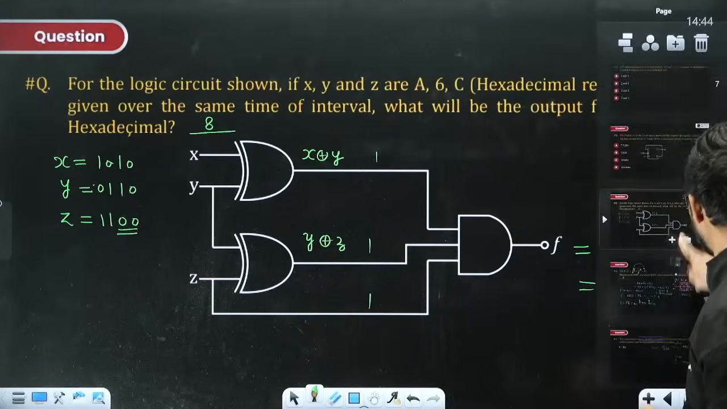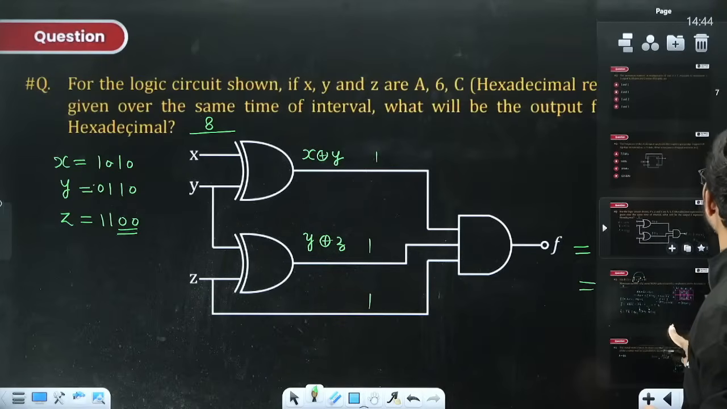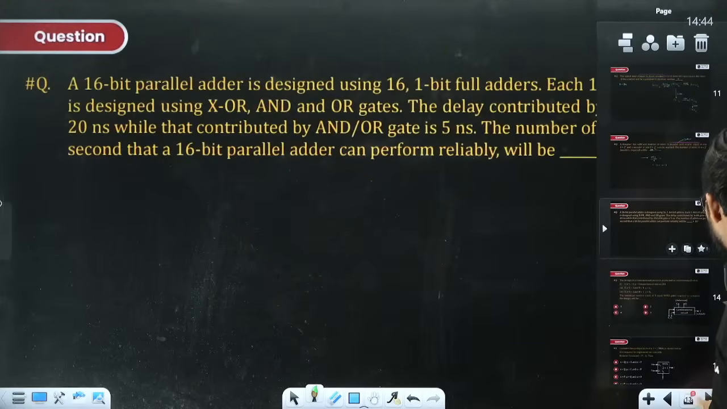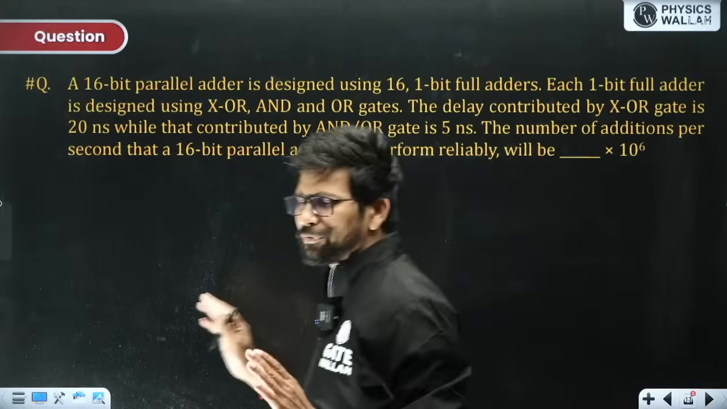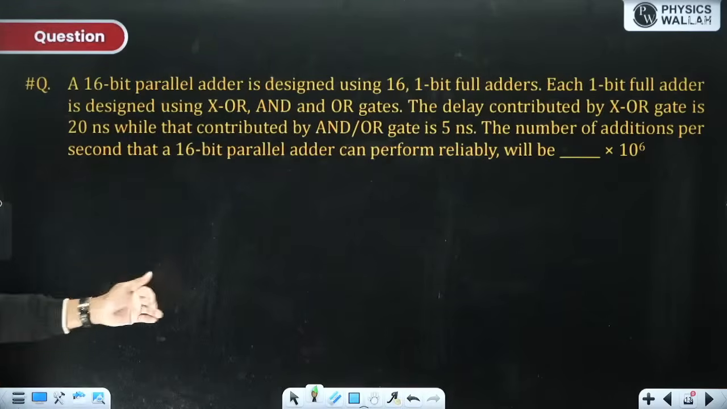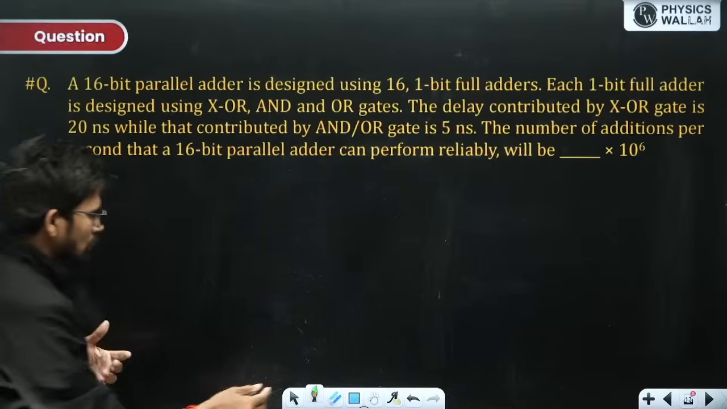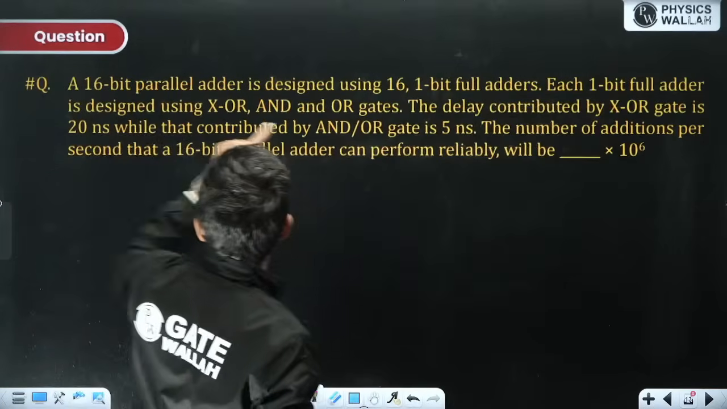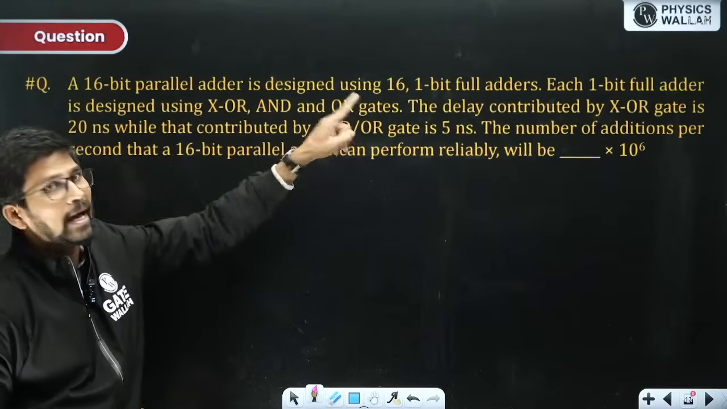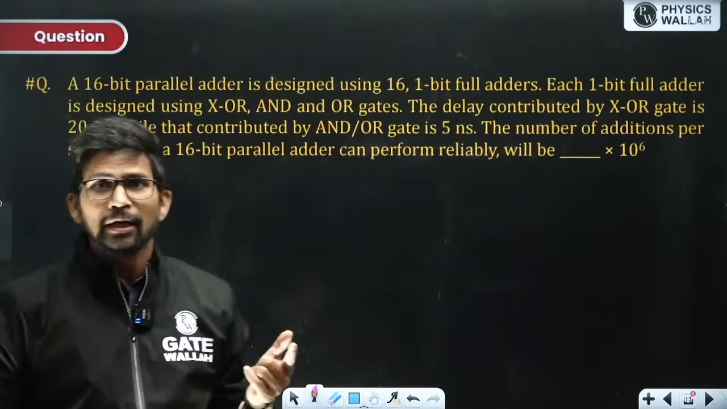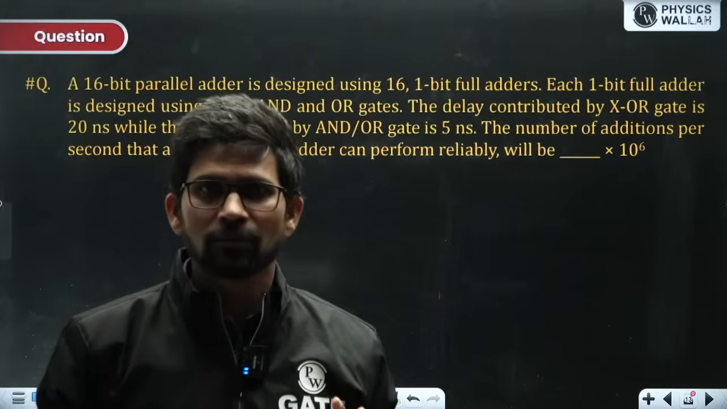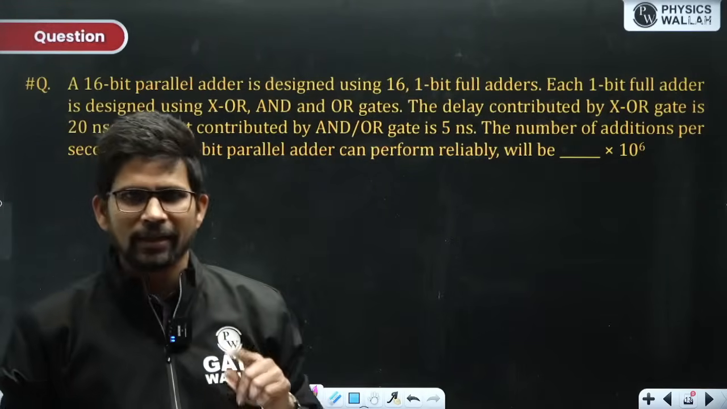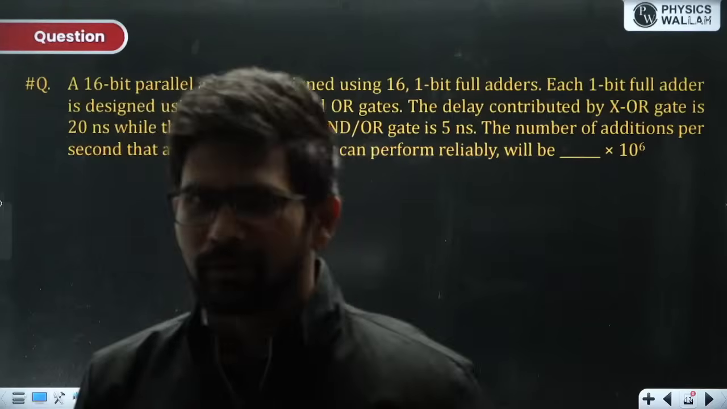Okay. Now let us move to the next question related to delay. I'll clarify this question first because we have framed this question. So what is the meaning of this question? Here each 1 bit full adder is designed using XOR and an OR gate. How is this designed? Using 2 XOR gates, 2 AND gates and 1 OR gate. That is nothing but using 2 half adders and 1 OR gate.